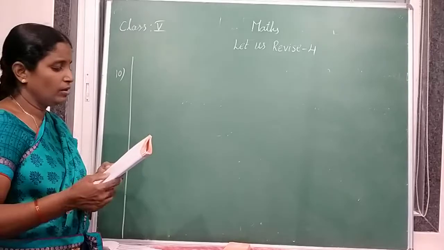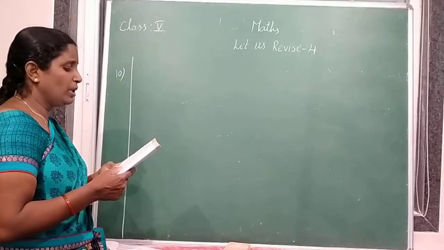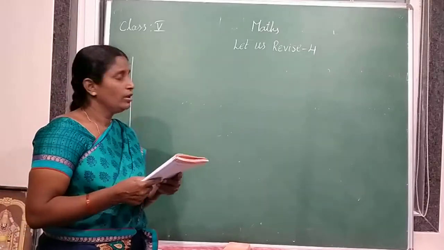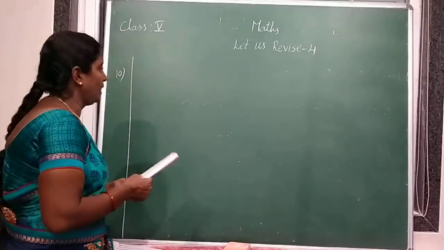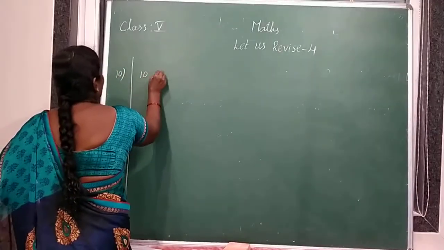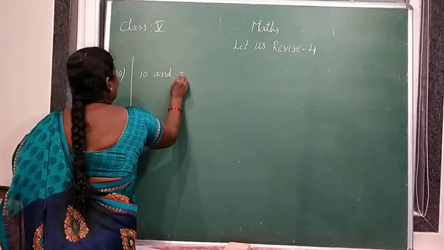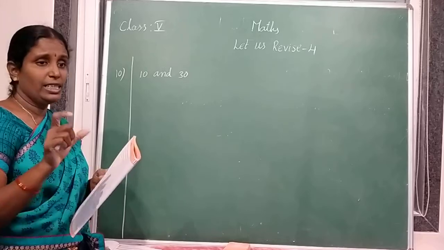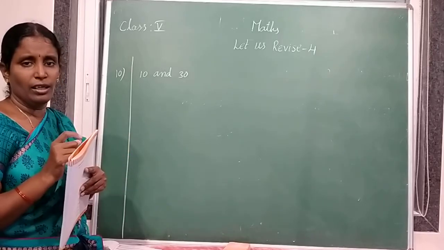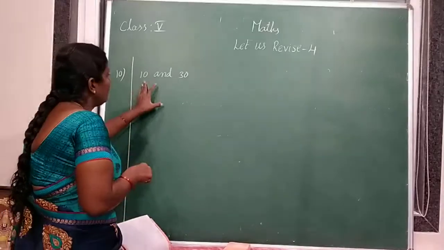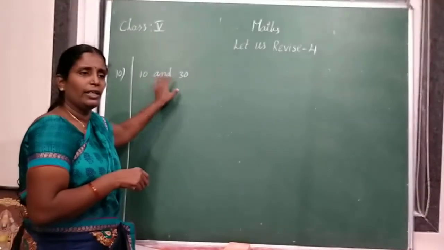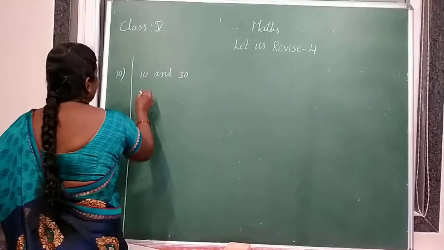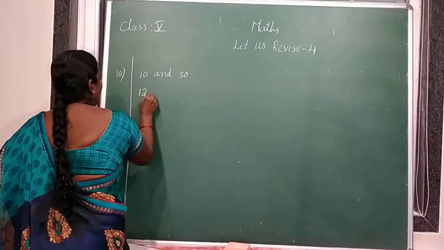First one: total number of even numbers between 10 and 30 is 9. In between 10 and 30, how many even numbers are there? Is it right or wrong? Let's check. Between means we should not consider 10 and 30. So what are the even numbers in between 10 and 30?